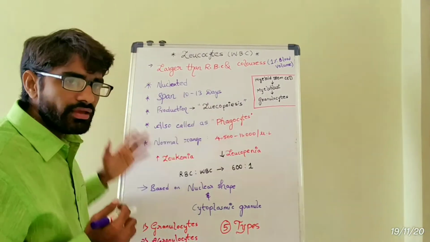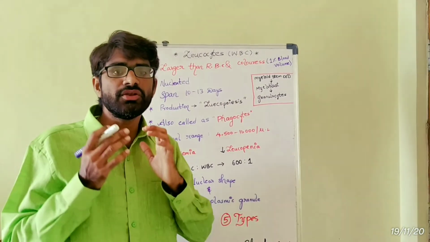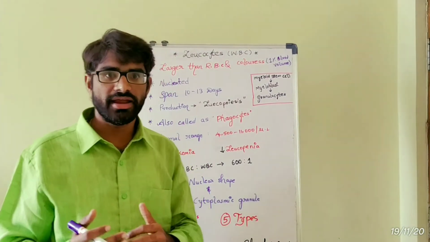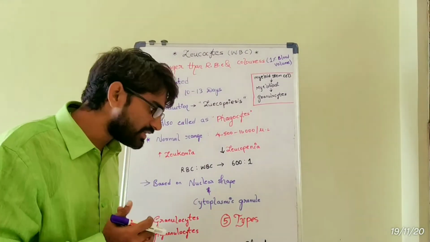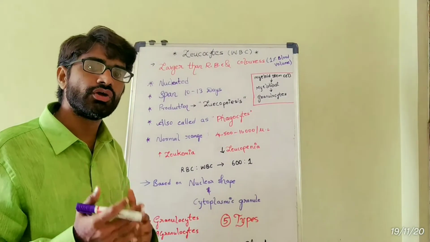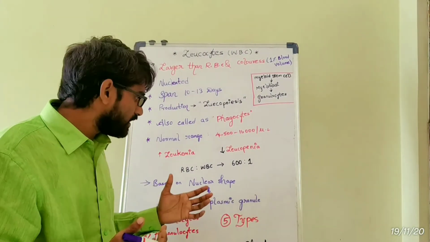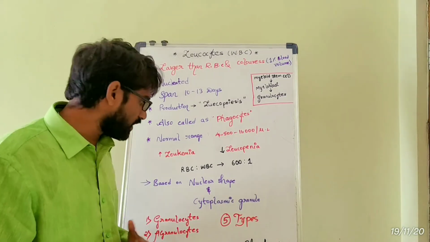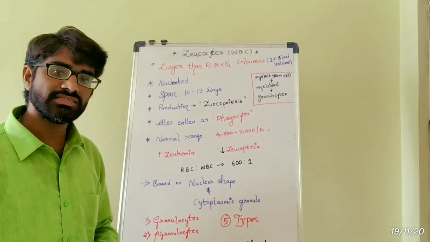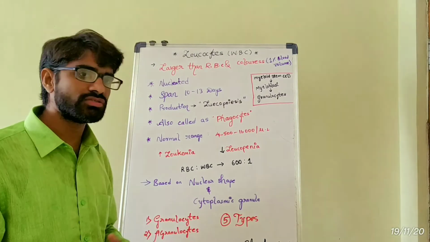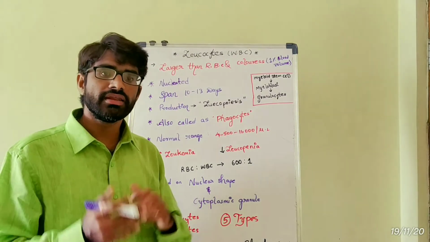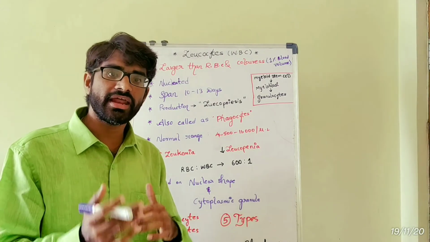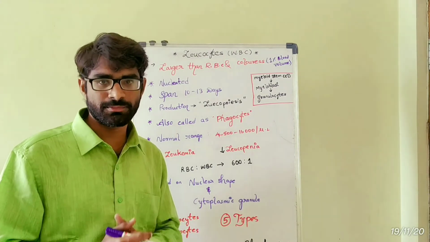So here, based on the nuclear shape and cytoplasmic granules, what kind of cytoplasmic granules are present, these WBC are categorized into two types. One is granulocytes, one more agranulocytes. So in granulocytes, three types of cells are present. In agranulocytes, two types of cells are present.